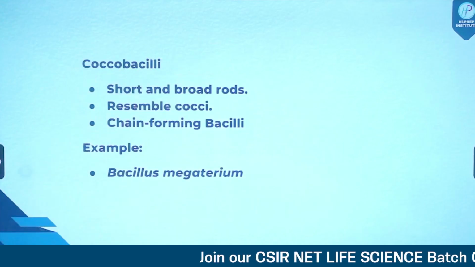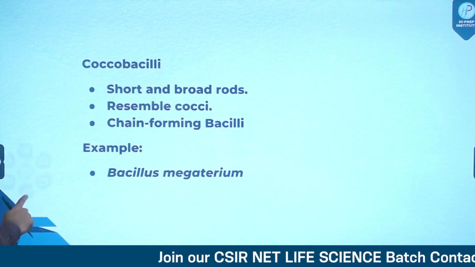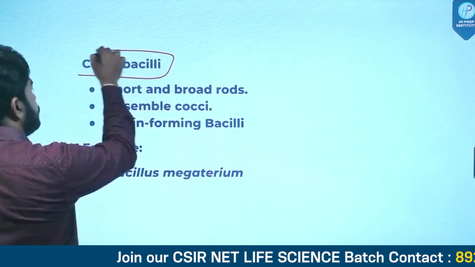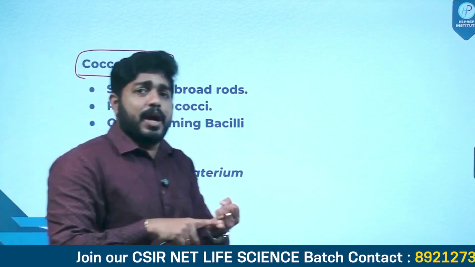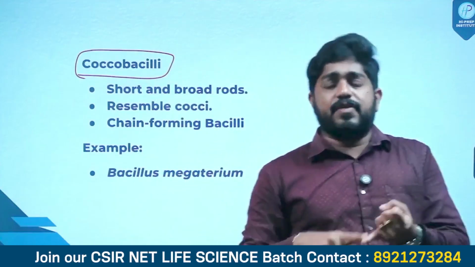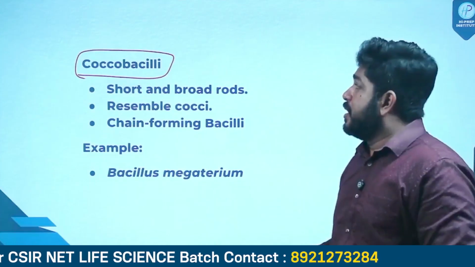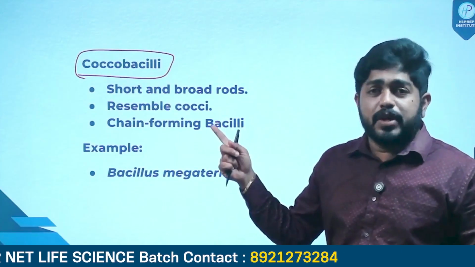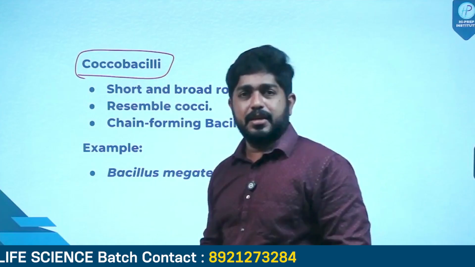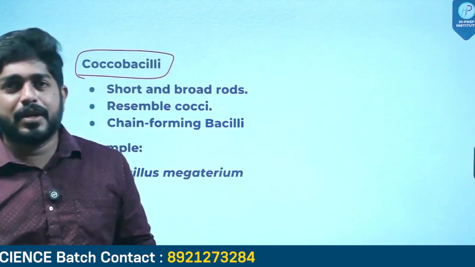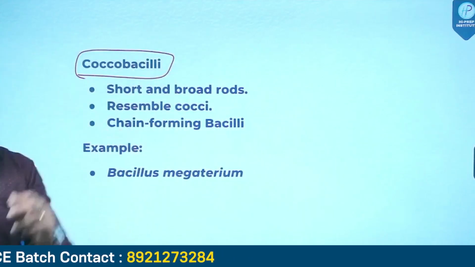Very, very simple topic. And let's see what a coccobacillus is. We have studied what round-shaped bacteria are, cocci. We have studied what rod-shaped bacteria are. Now we are seeing a different word, which is called coccobacilli. Is that possible? Let's see.